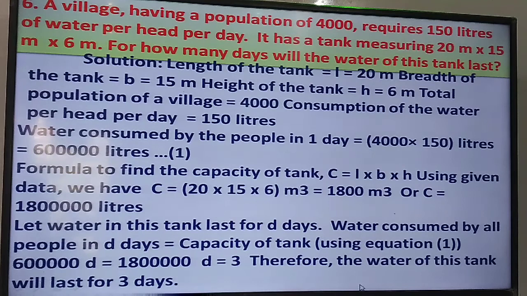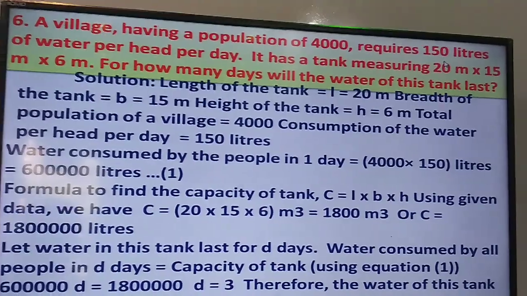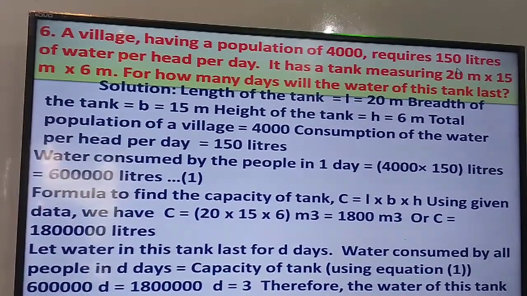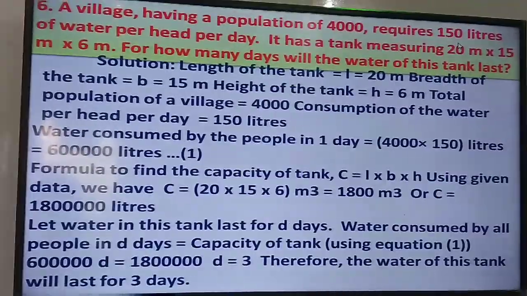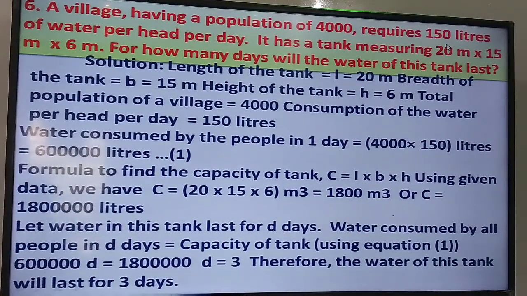What is given? A village having population 4,000 requires 150 liters of water per head. Means one person requires 150 liters. So 4,000 persons require 4,000 into 150 liters. That is the requirement of the village.